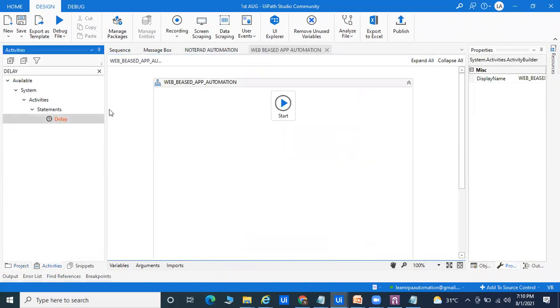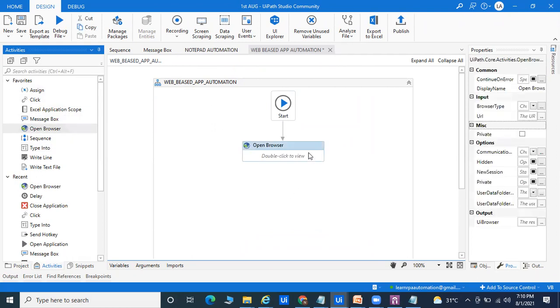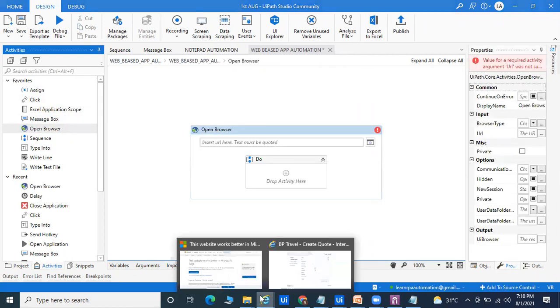So I'm saying, if you go for Java or any programming language, if you want to automate something, there is lots of code you have to write. You have to understand the public static void main and lots of methods. But here, nothing. You have to take the open browser and you can pass the data. You can pass the URL. So by default, whatever URL you want to automate.